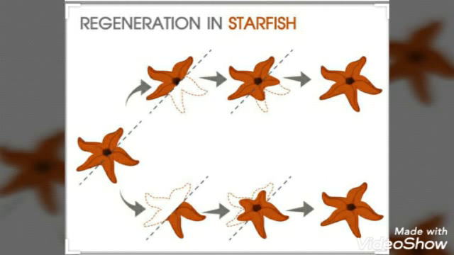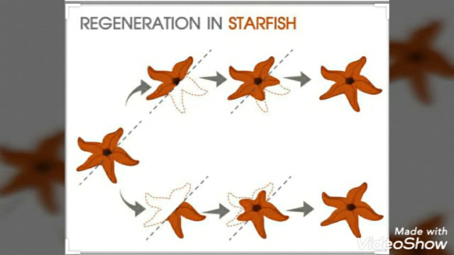Another important thing about fragmentation is, even if the organism didn't fragment all by themselves and some external force chops them into pieces, let's say for example we humans go and chop the starfish into tiny pieces, in this case we will find that each piece will regenerate and grow into new individual starfishes.